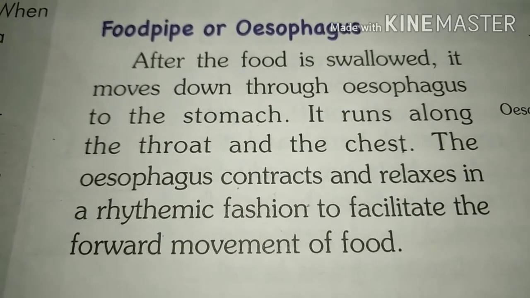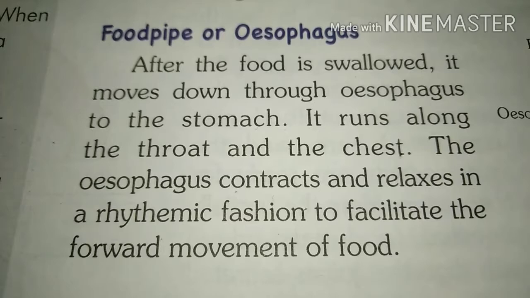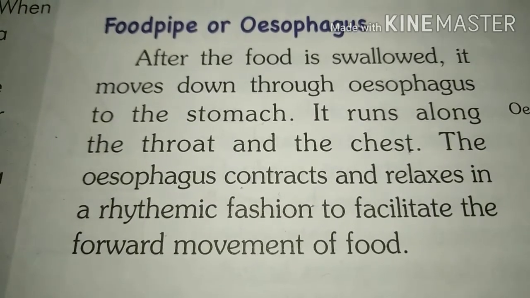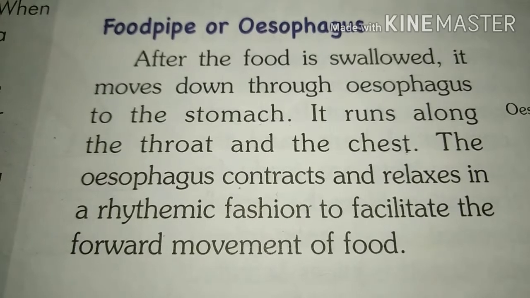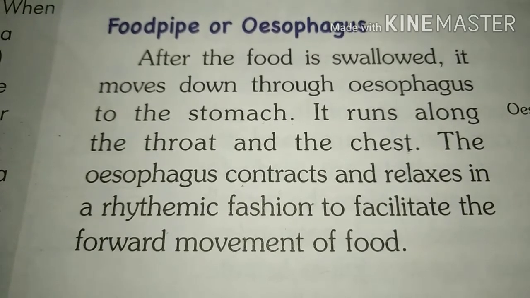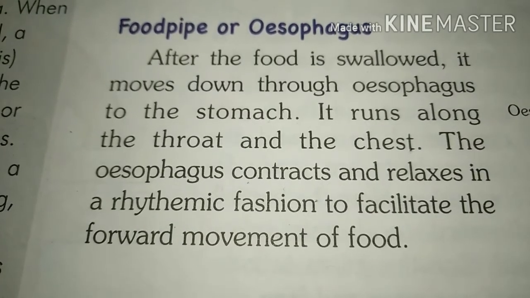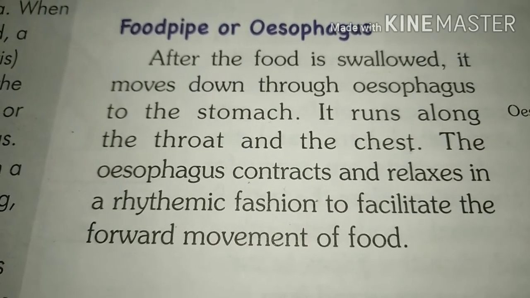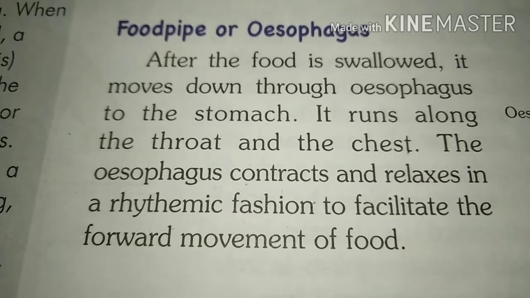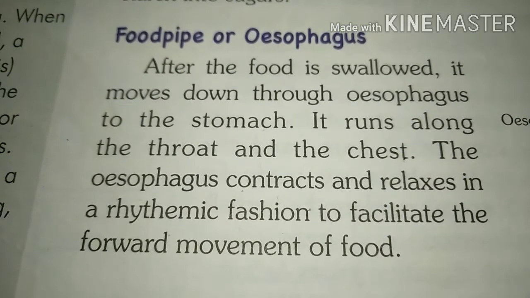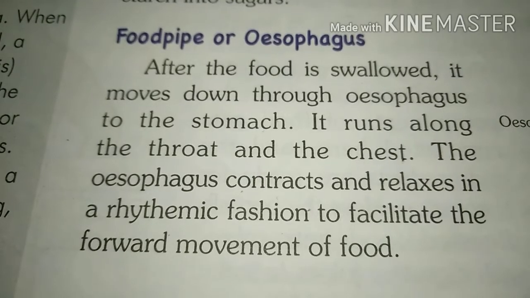Once again, let's revise, listen carefully. The food passes from the mouth into a long tube called the esophagus, and esophagus is also called the food pipe. The wall of the esophagus contracts and relaxes to produce a wave-like movement, and this wave-like movement is called peristaltic movement.